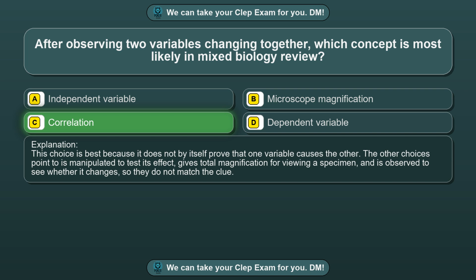The other choices point to what is manipulated to test its effect, what gives total magnification for viewing a specimen, and what is observed to see whether it changes, so they do not match the clue.